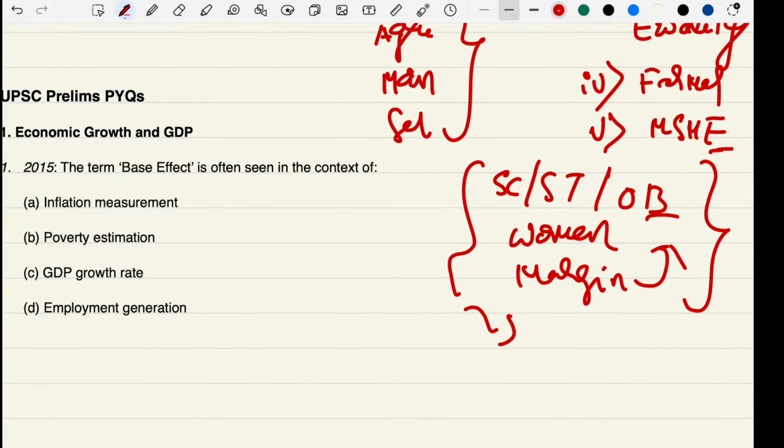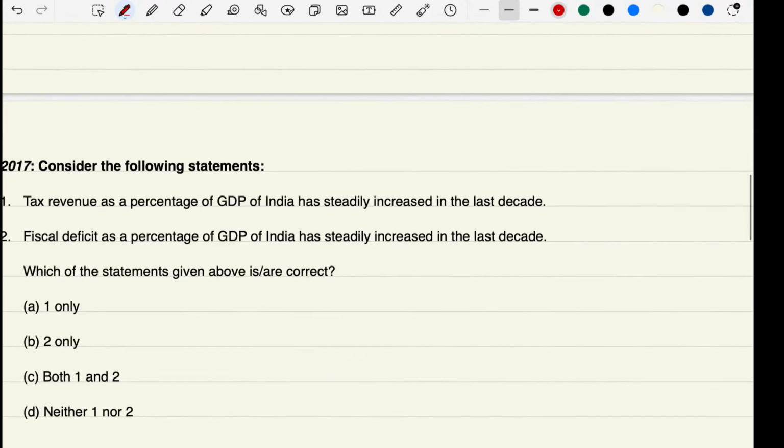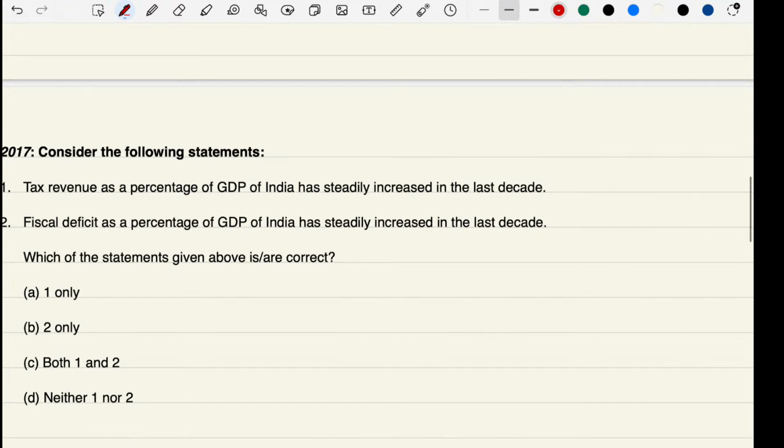MCQs. So friends, the term base effect, they are mentioning base effect related to which of the following? Anybody can answer. Very, very important. In the basic concepts, I have discussed what this base effect is. It is related to GDP growth. So you can move forward in this video and check what this base effect is.